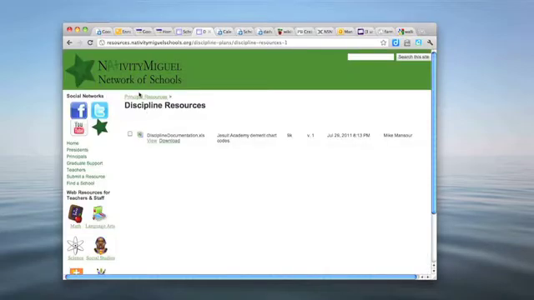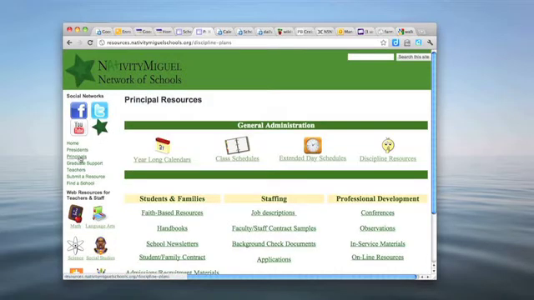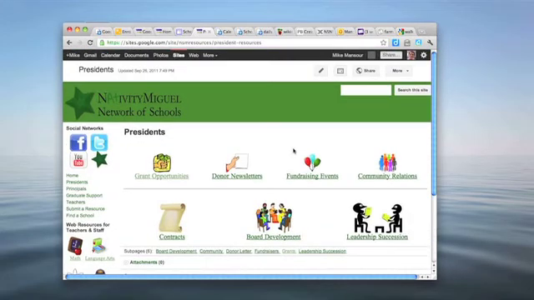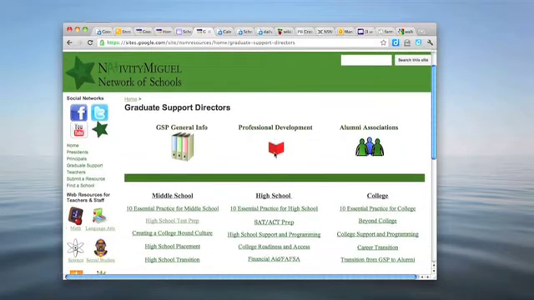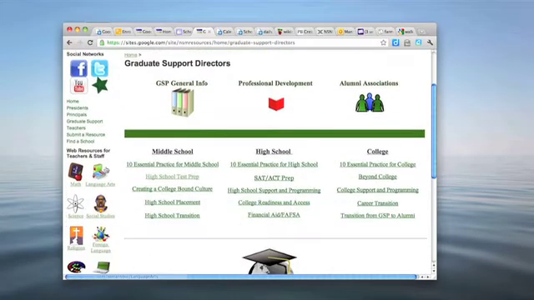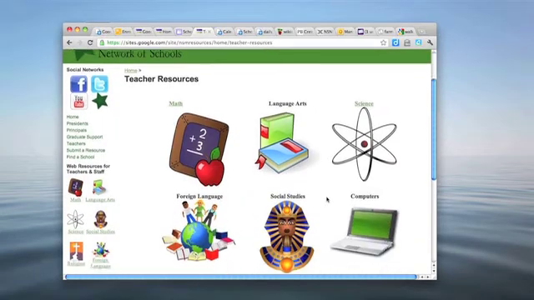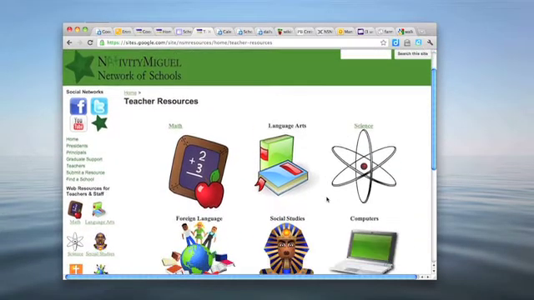Another thing you can do is look at the Presidents' site. We have several options on the Presidents that you can look at. We also have graduate support, several things to look at there. And finally we have teachers. Right now there are only 2 classes linked, just to give you an idea of what it can look like. We're going to continue building this as we go on further.